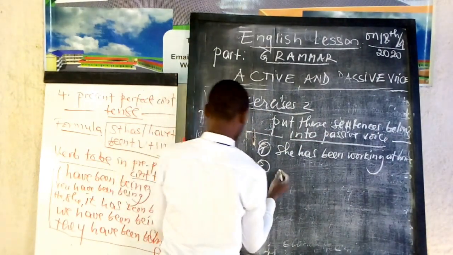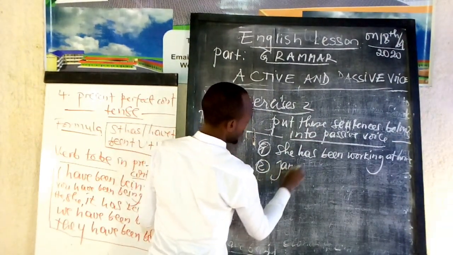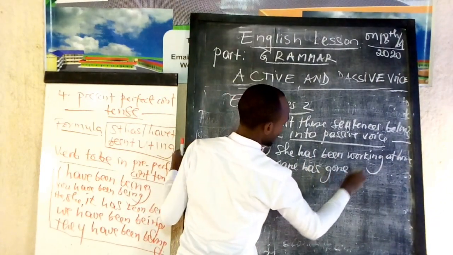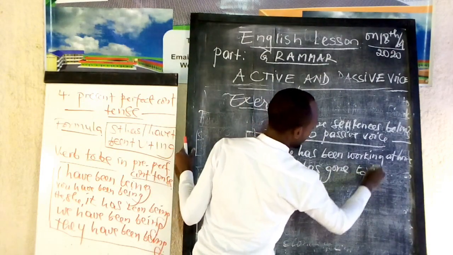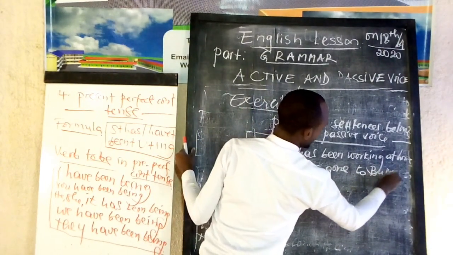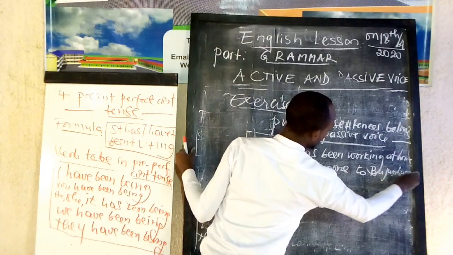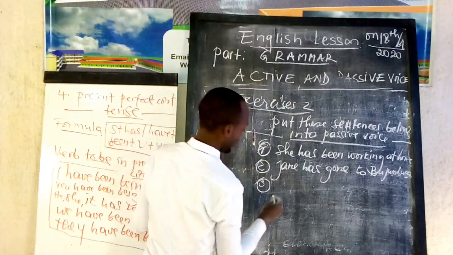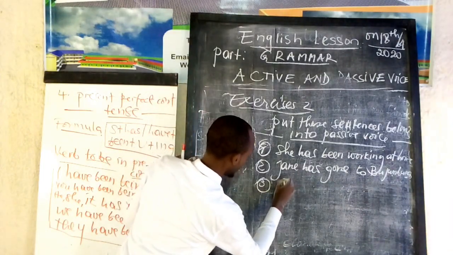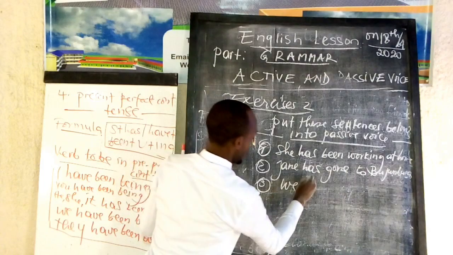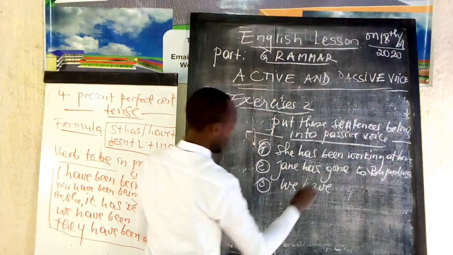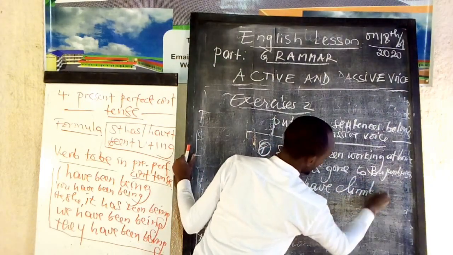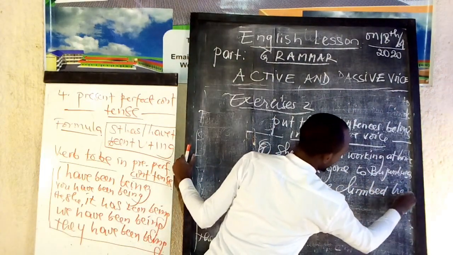Second, Jen has gone to Bujumbura. Number 3, we have climbed a tree.